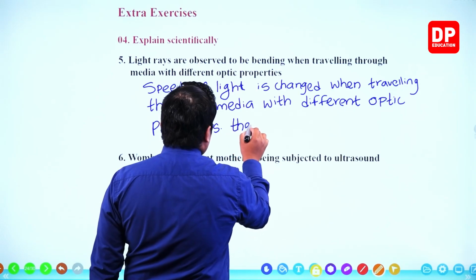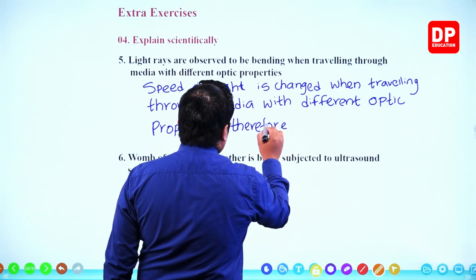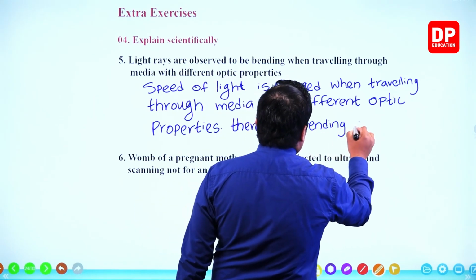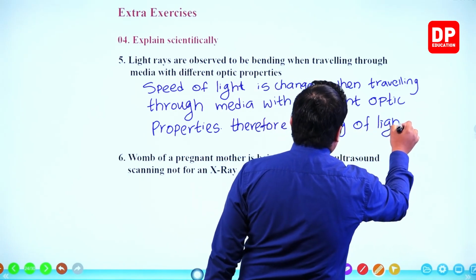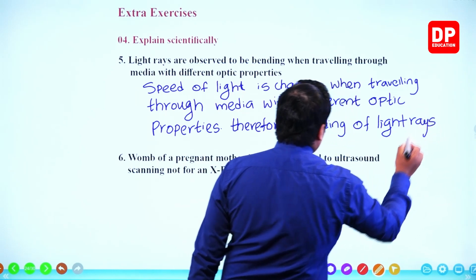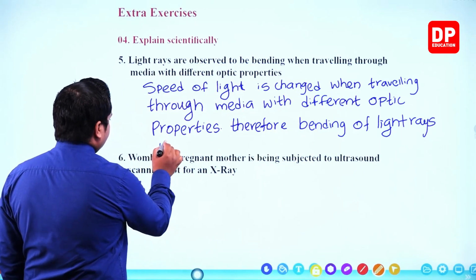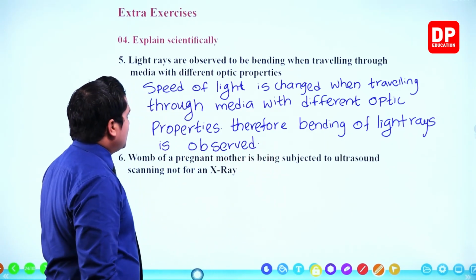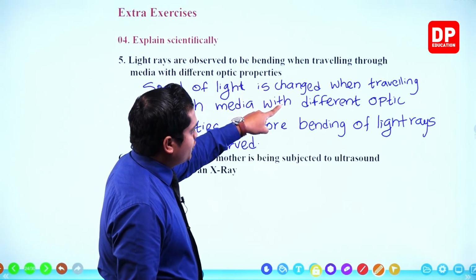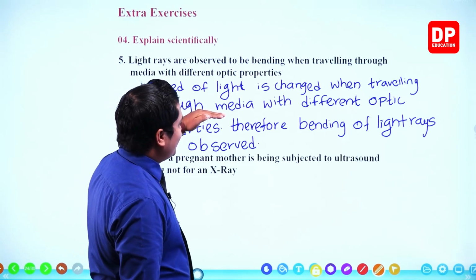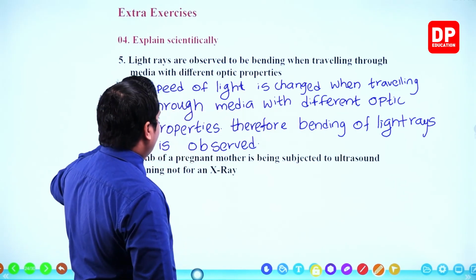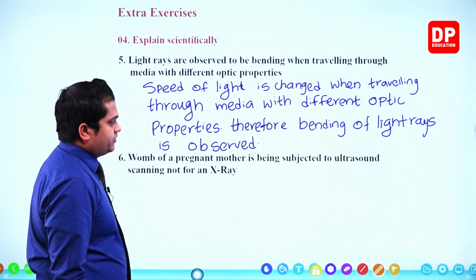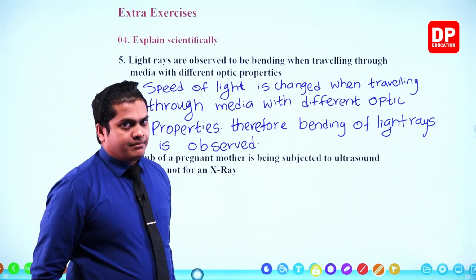Therefore, bending of light rays is observed, right? So this is the explanation for that bending process.